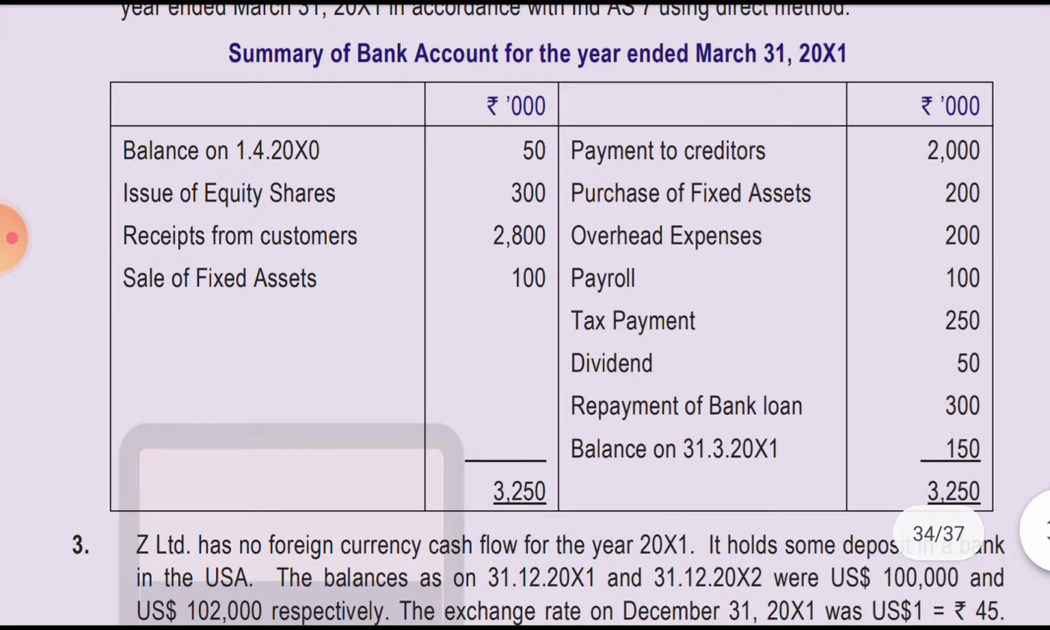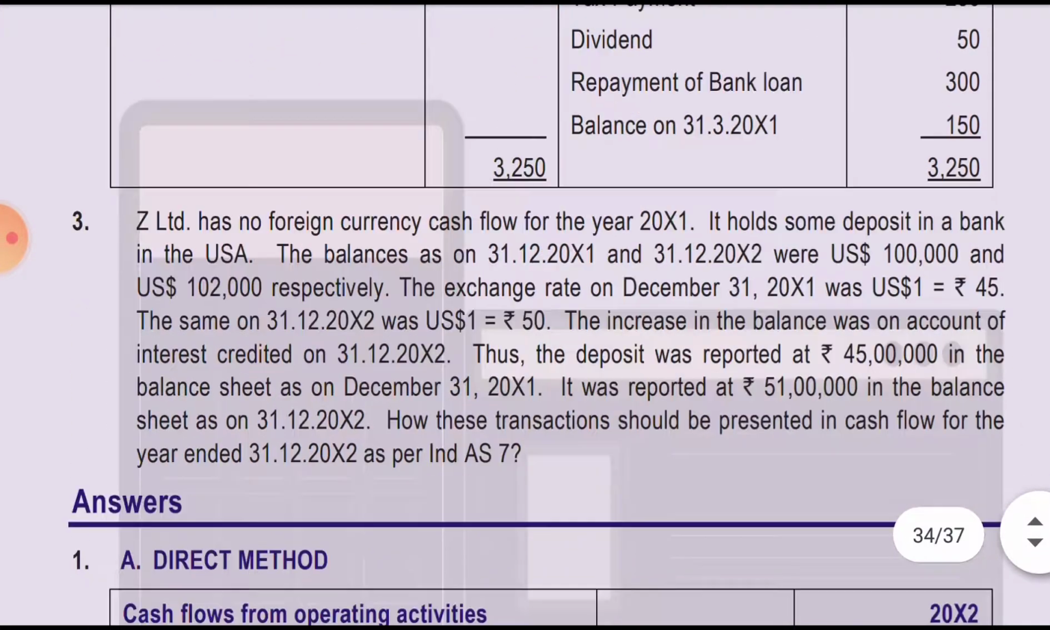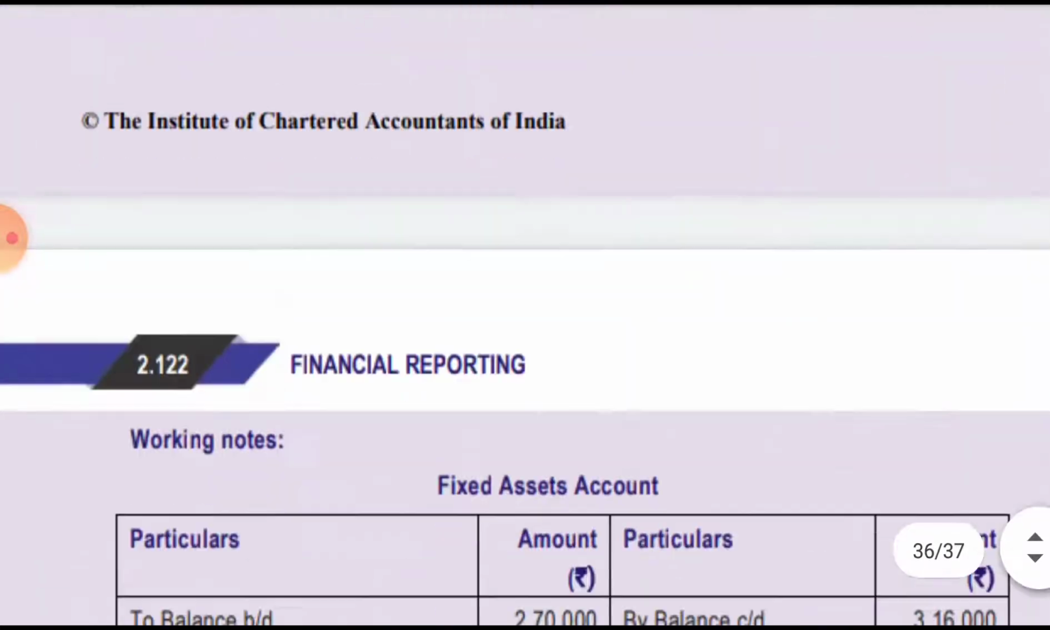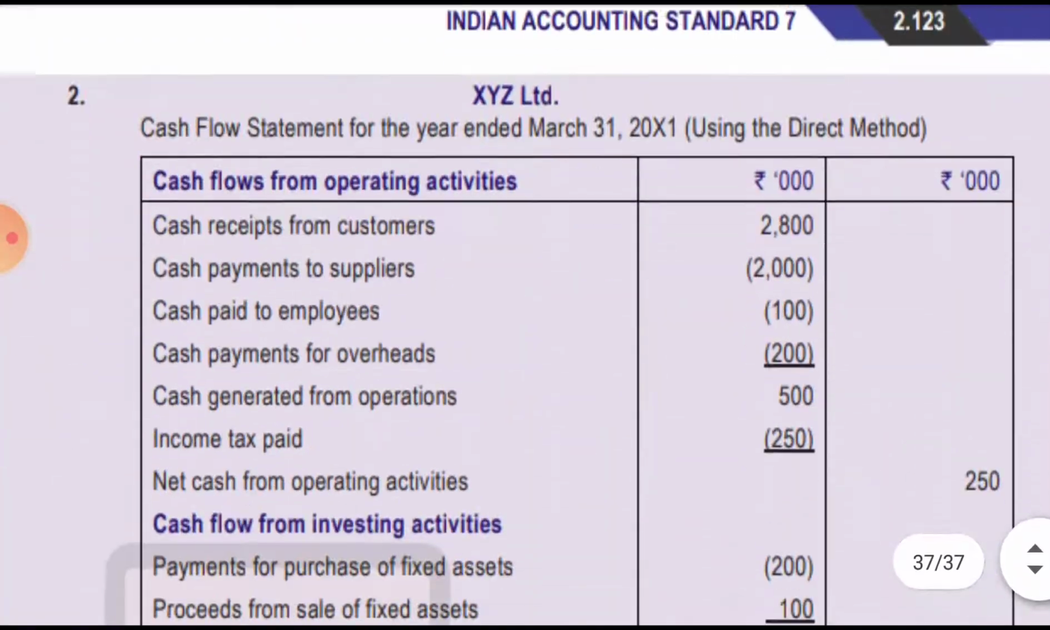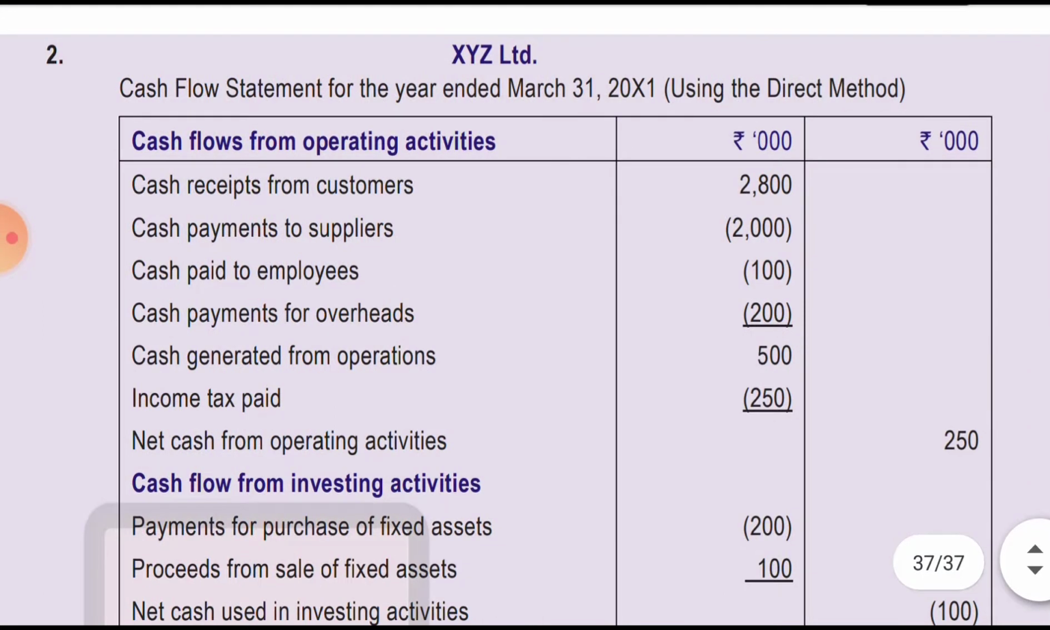Repayment of bank loan is a financial activity, and the closing balance will come at the end. So we'll quickly go through the answer. We had first prepared X Limited's cash flow statement for the year ended 31st March 2001.